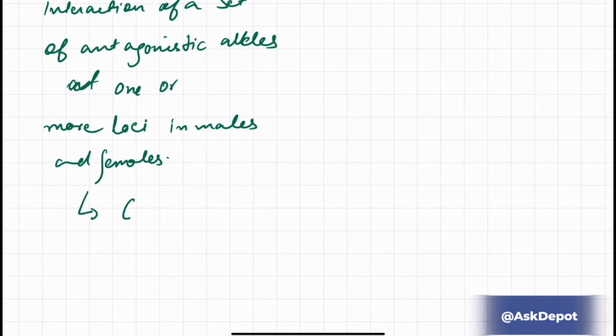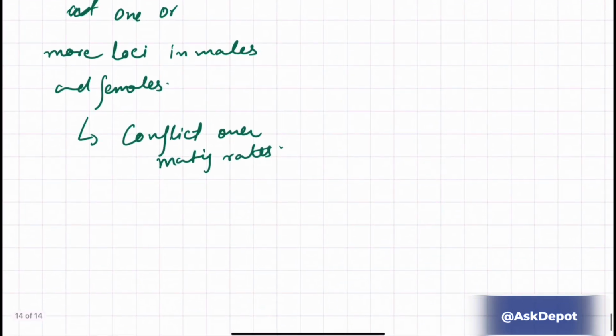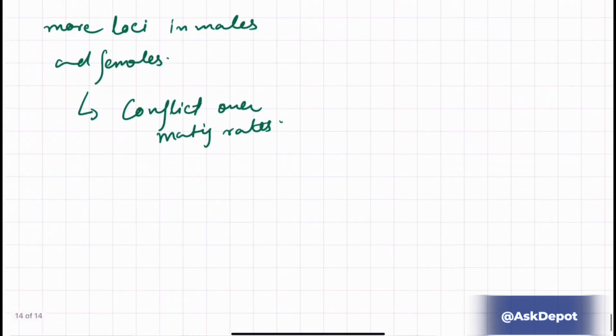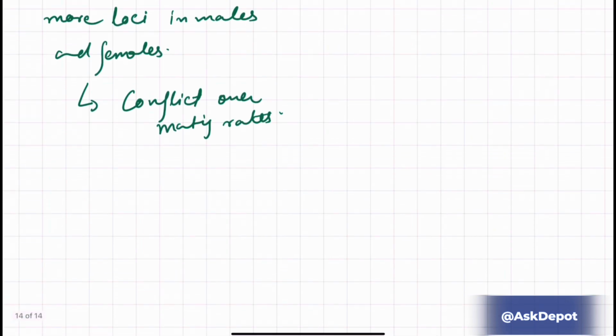Now, an example is the conflict over mating rates. I already explained the example is that of Drosophila.